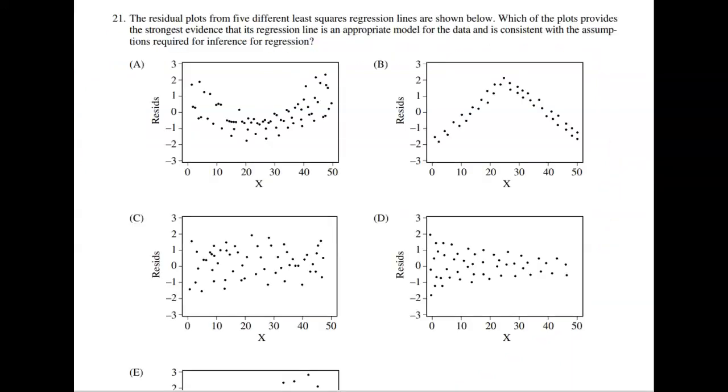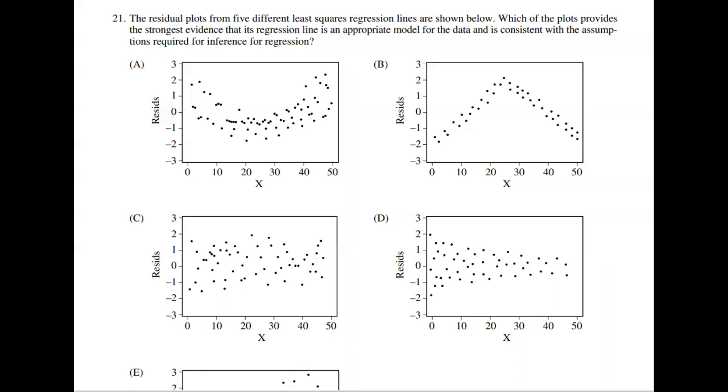All right, if we look at question 21, it says the residual plots from 5 different least squares regression lines are shown below. Which of the plots provides the strongest evidence that its regression line is an appropriate model for the data and is consistent with the assumptions required for inference for regression? For this one, remember that when we are looking at a residual plot, we want to see no patterns in the residuals. And if we see no pattern in the residuals, that means the linear model is appropriate.